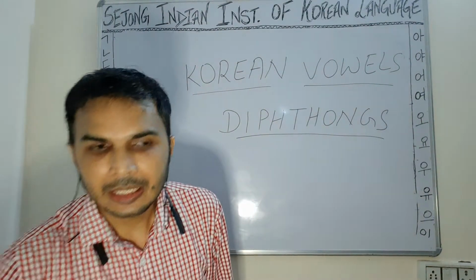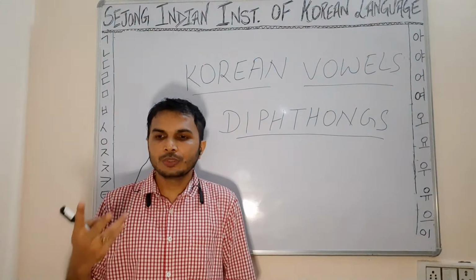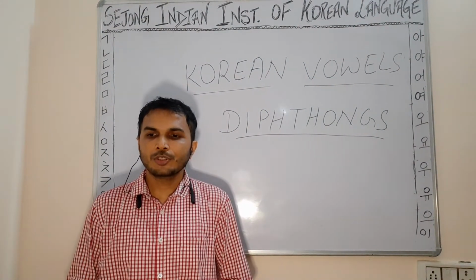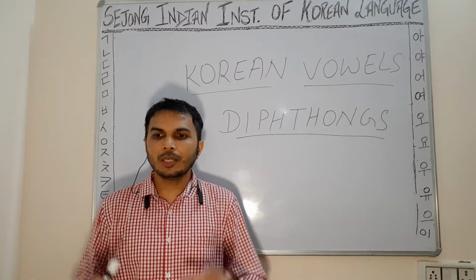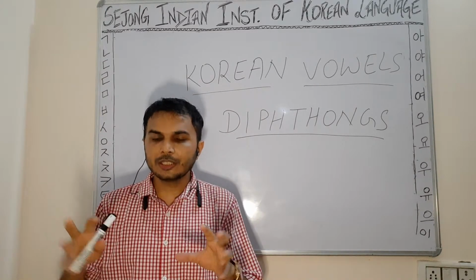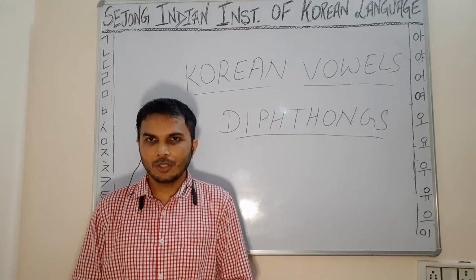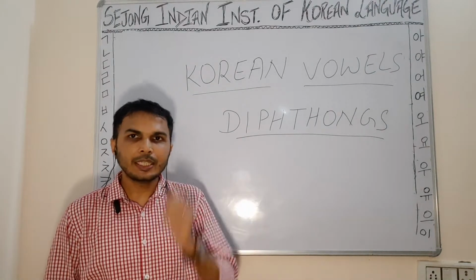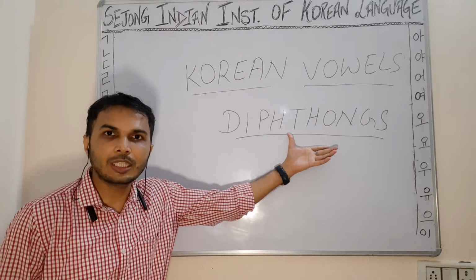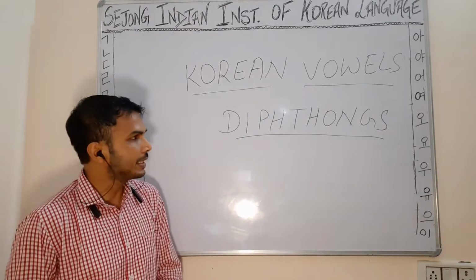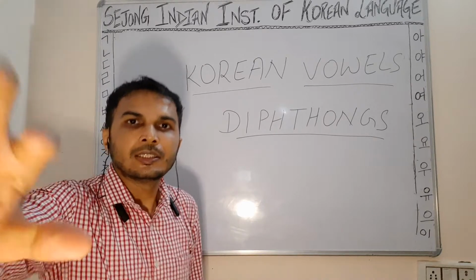And di means 2, thong is sound. So a diphthong means the vowel that gives two sounds, or a combination of two monophthongs is called a diphthong. Okay, so today we are going to learn about the diphthongs. So 11 are diphthongs and 10 are monophthongs, right?